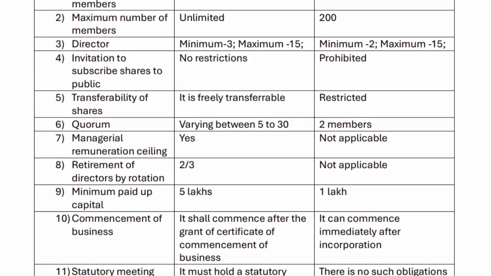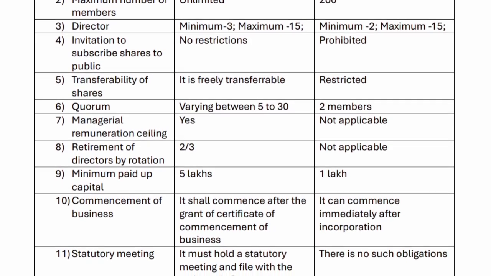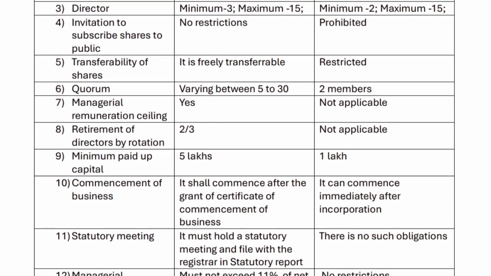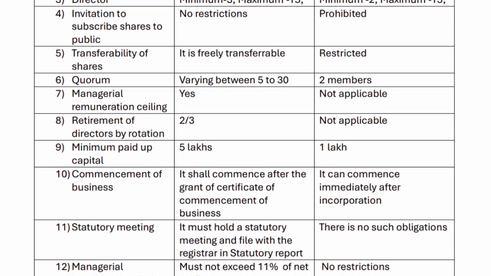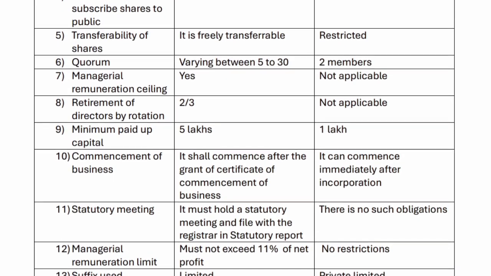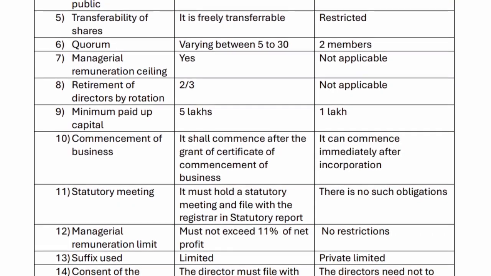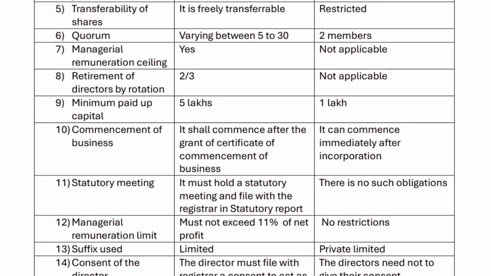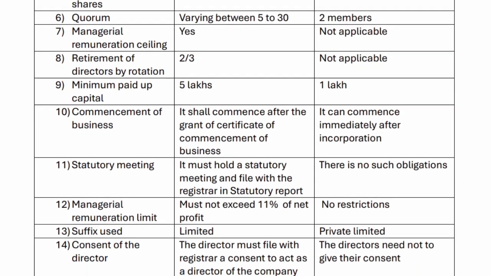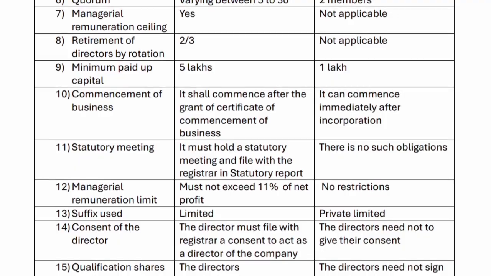6. Quorum: varying between 5 to 3 members. 7. Managerial remuneration ceiling: yes, not applicable. 8. Retirement of directors by rotation: 2/3, not applicable. 9. Minimum paid up capital: 5 lakhs, 1 lakh. 10. Commencement of business: it shall commence after the grant of certificate of commencement of business, it can commence immediately after incorporation. 11. Statutory meeting: it must hold a statutory meeting and file a statutory report with the registrar, there is no such obligation.